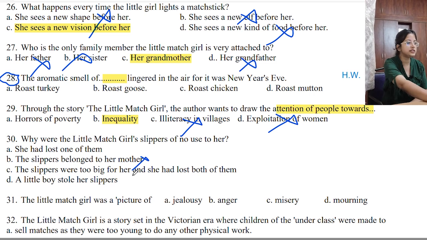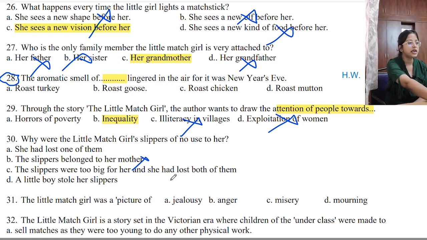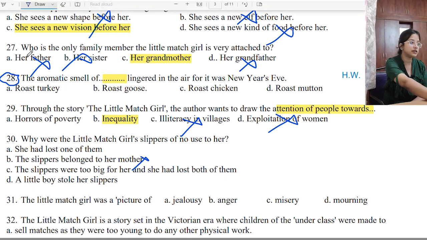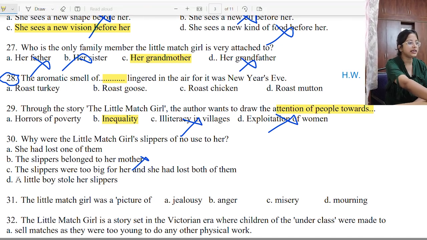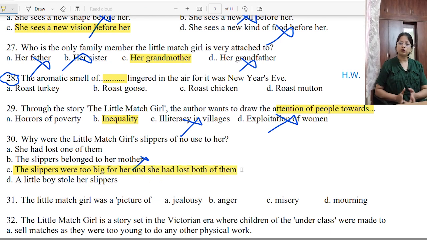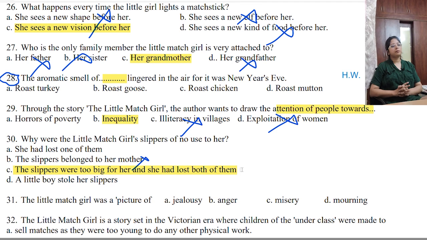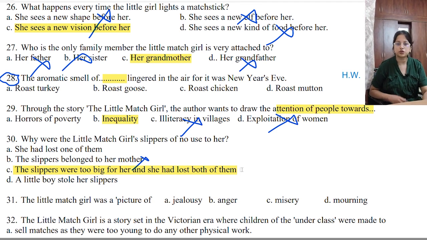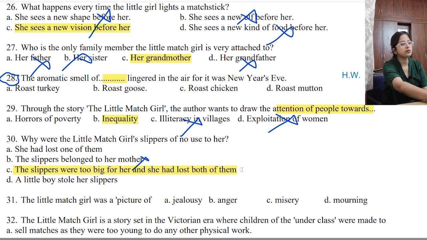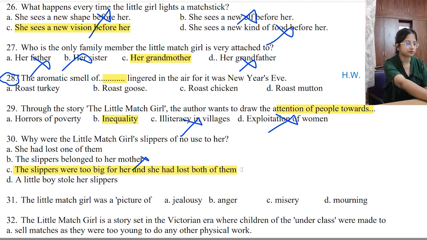Not the correct reason. Little boy stole her slippers. The slippers were too big for her and she had lost both of them. This is the best option. See, A and D talk about one slipper, not both of them. But both of them were lost now. One was taken away by the boy, another one was lost while she was crossing the street. So option number C is the best one.